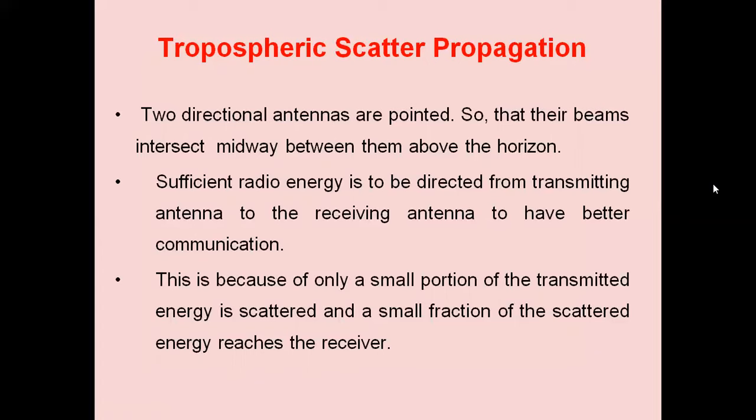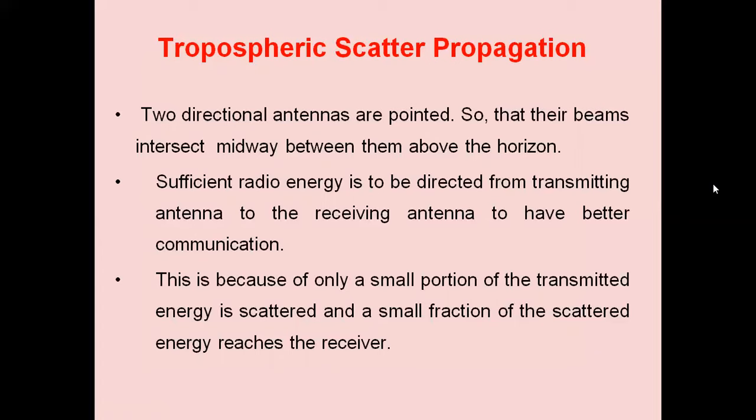So the main thing is we are making use of a transmitting antenna, which is highly directional. We also make use of a receiving antenna. They are also highly directional, pointing toward the troposphere, so that their beams intersect midway between them above the horizon.